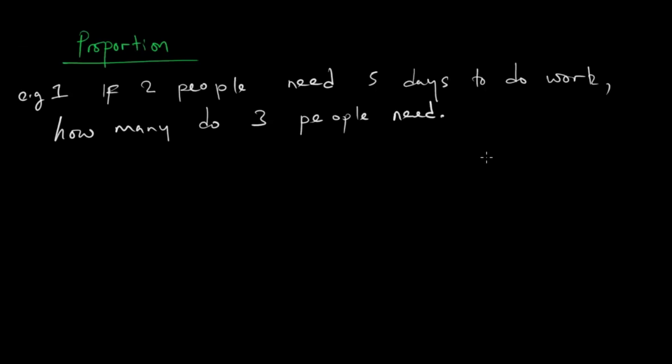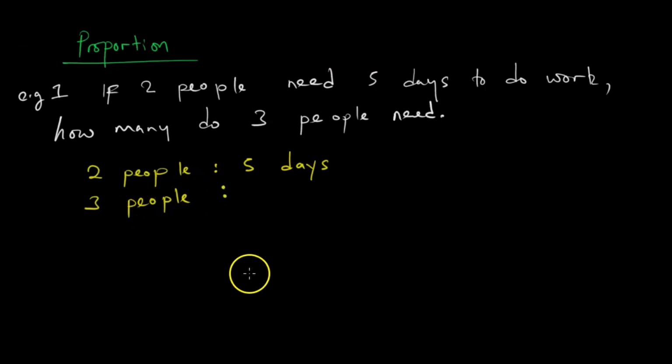Saka tikaverenga our question, zvanzi if 2 people need 5 days to do work. Saka we are going to write this down. 2 people need 5 days. So zvazonzi how many days do 3 people need? So 3 people, they need X days.